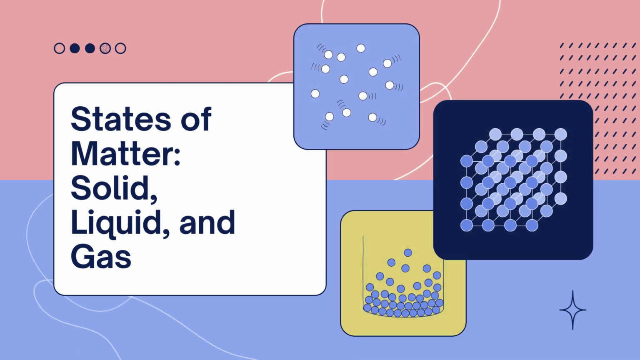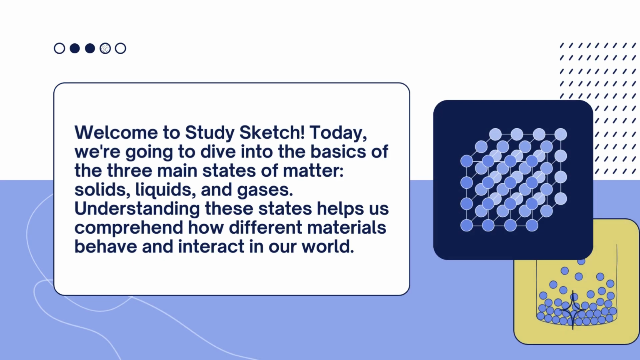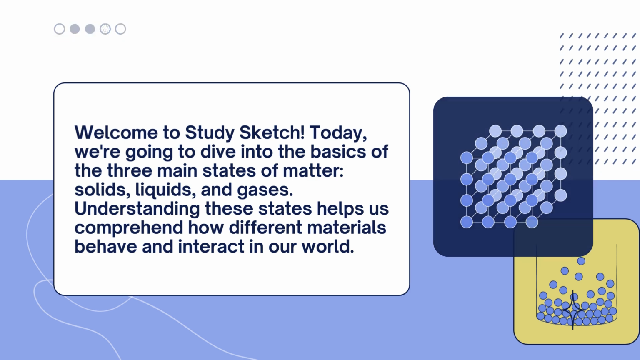States of matter: solid, liquid, and gas. Welcome to Study Sketch. Today, we are going to dive into the basics of the three main states of matter: solids, liquids, and gases. Understanding these states helps us comprehend how different materials behave and interact in our world.